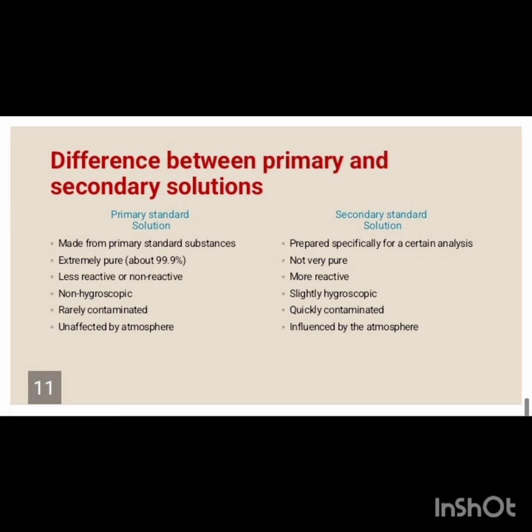Secondary standard solution is prepared specifically for a certain analysis, not very pure, more reactive, slightly hygroscopic, quickly contaminated and influenced by the atmosphere.